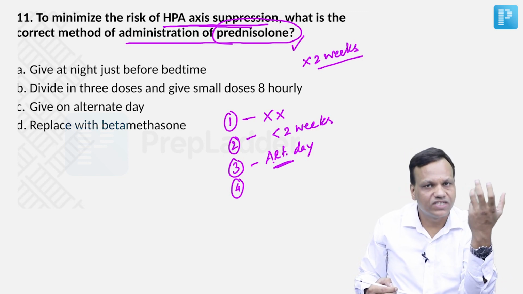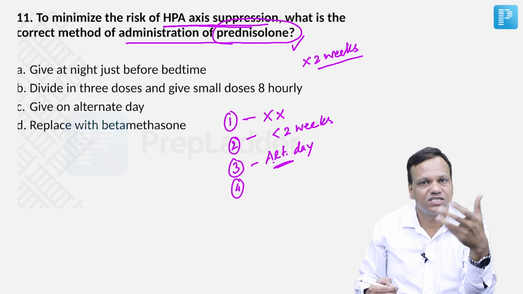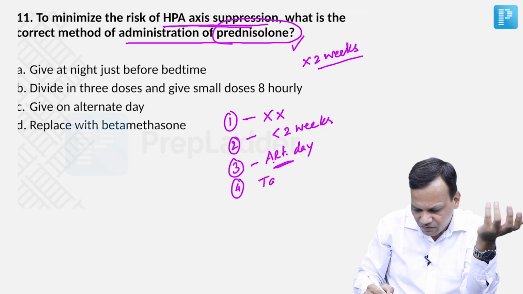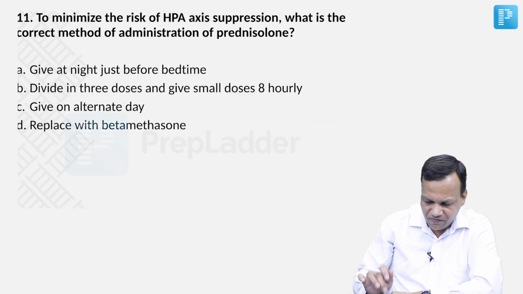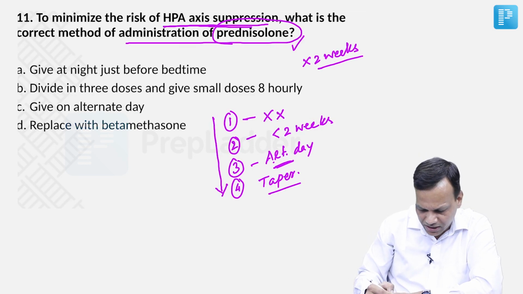Then the only thing which we can do is, because the HPA axis suppression will occur, we will gradually taper the steroids. So these are the methods of preventing the HPA axis suppression in sequence.